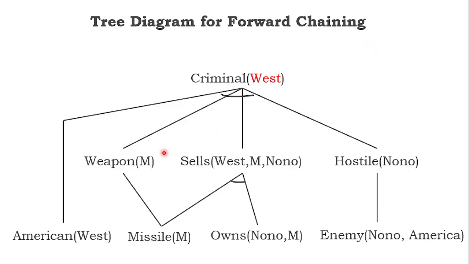Through this, what we understood, we call a tree diagram. West is American, M is missile, M is weapon, Nono owns M, and West sells M. By combining these two, and by using AND, and the combination of these two and these two, I finally arrived at West is criminal. With this, I would like to conclude this video.